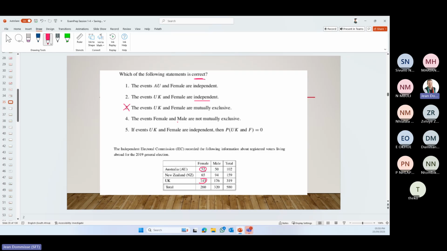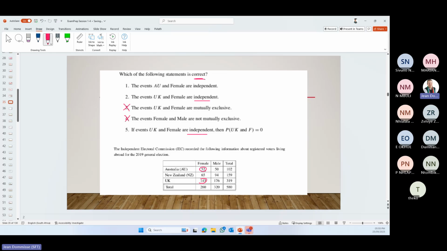The events female and male are not mutually exclusive. In this one, you were categorized as female or you were categorized as male. You were not in both, because there was 580. So saying they are not mutually exclusive is also incorrect. If events UK and female are independent, then UK and female are equal to 0.